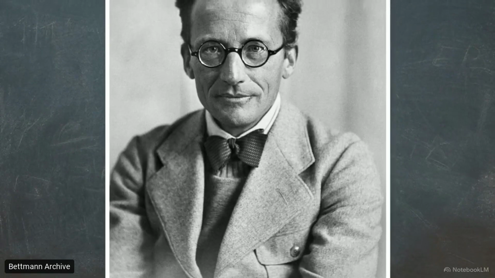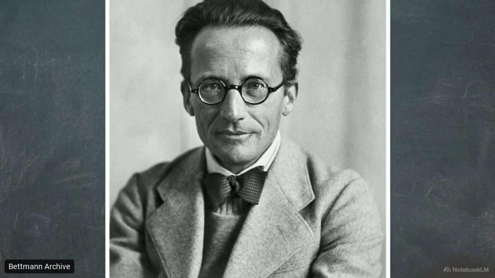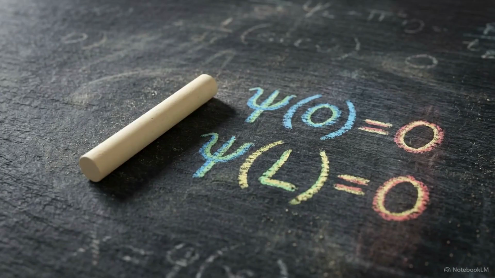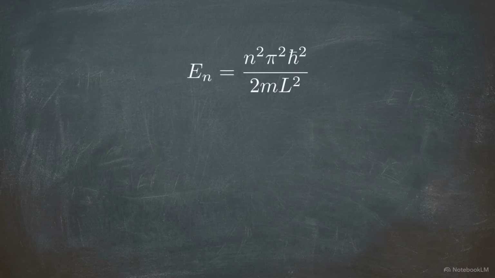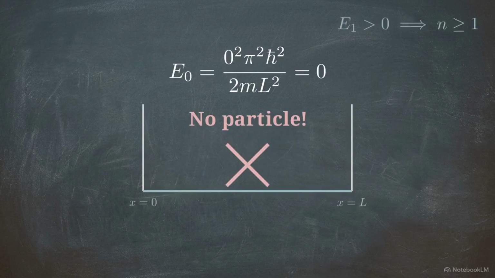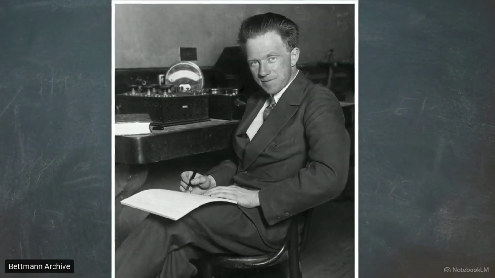In 1926, Erwin Schrödinger submitted 4 foundational papers establishing wave mechanics. He showed that quantization could be derived directly from the boundary conditions of a wave equation. In our energy formula, the index n cannot be 0. If the energy were 0, the wave function would be a flat line, meaning there is no particle in the box. Werner Heisenberg's uncertainty principle explains why.